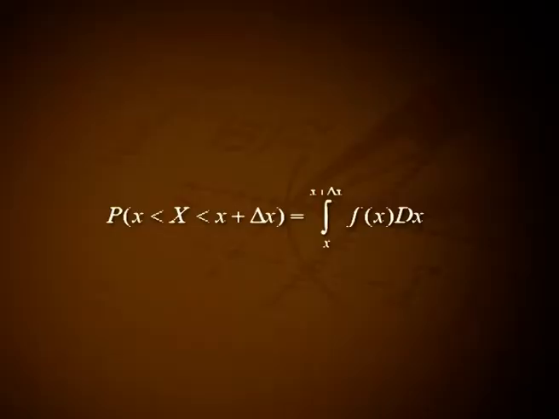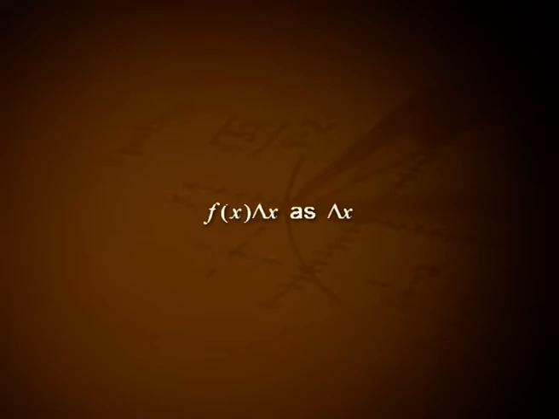In general, if f of x is a probability density function of a random variable x, then P of small x less than capital X less than small x plus delta x is equal to the integral from small x to small x plus delta x of f of x dx, which is almost equal to small f of x into delta x as delta x becomes small.